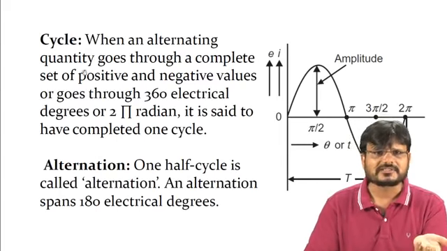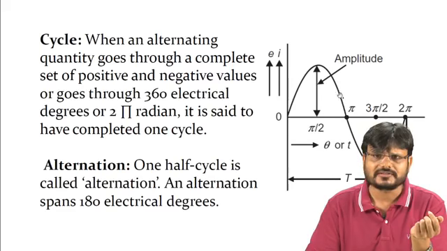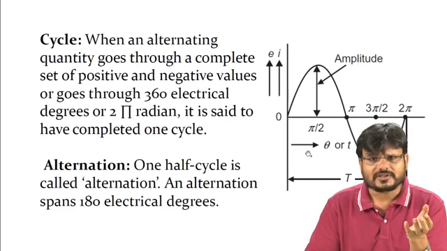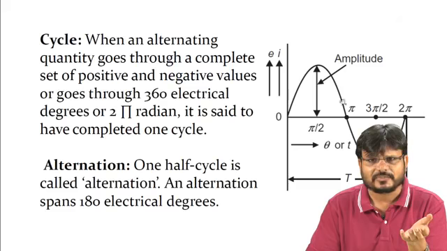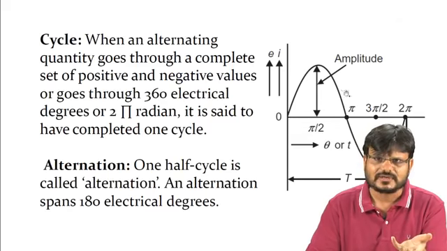Now another very simple term, that is a cycle. What is a cycle? If you are drawing like this, this is called a cycle. That means in the time t, whatever graph you are getting, that is a cycle. So when an alternating quantity goes through a complete set of positive and negative values, or goes through 360 degrees electrical, not mechanical, 360 degrees electrical, or you can say 2 pi radian, it is said to have completed one cycle. So this is one cycle, right?